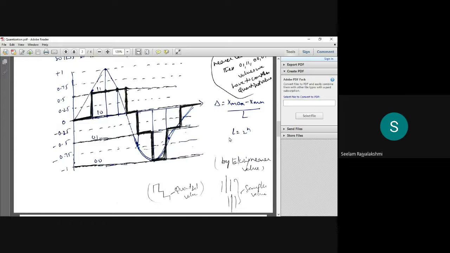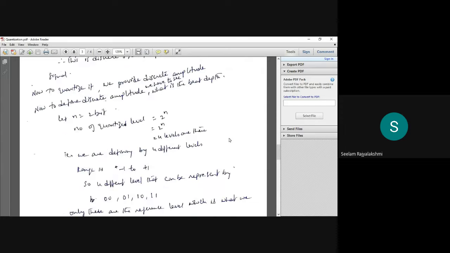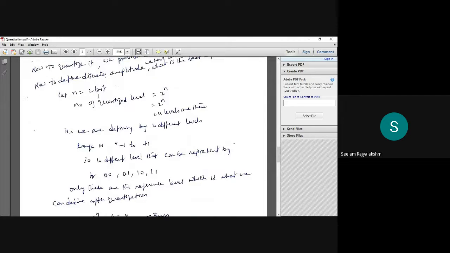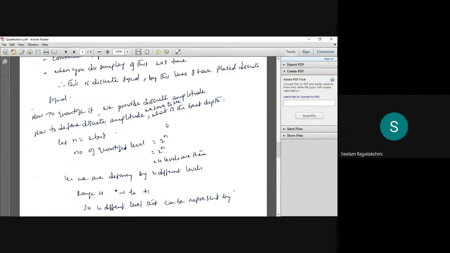Here we will consider n value 2 bit. Now let us see. Let n equal 2 bit. So the number of quantized levels is 2 power n, here 2 power 2, so total 4 levels. So we are defining 4 levels here.